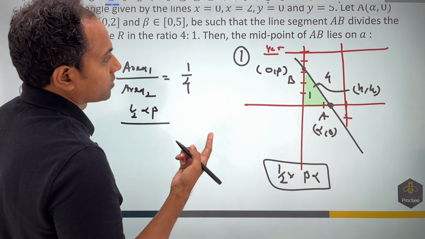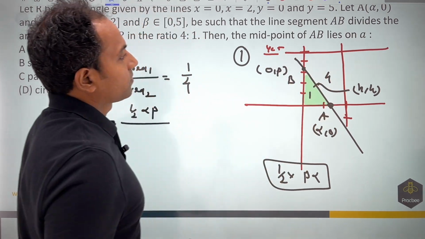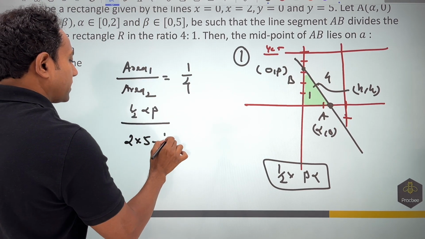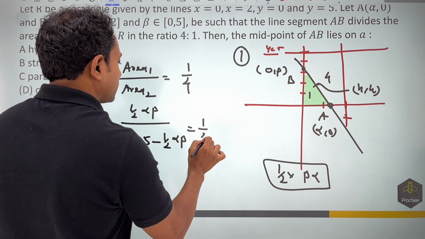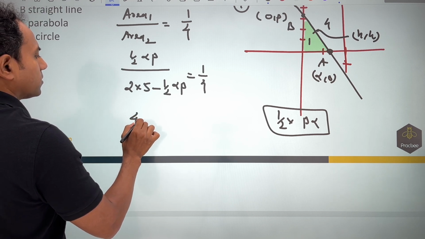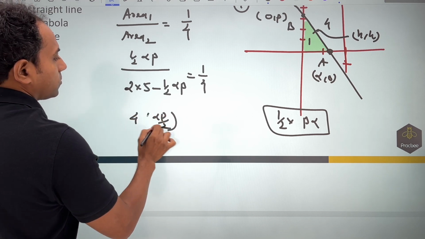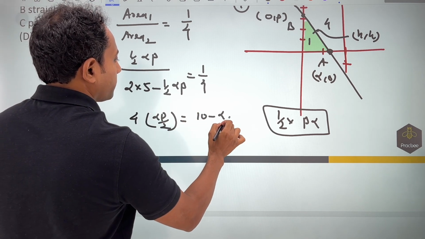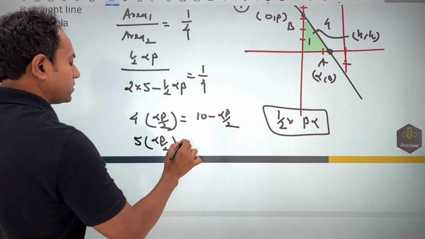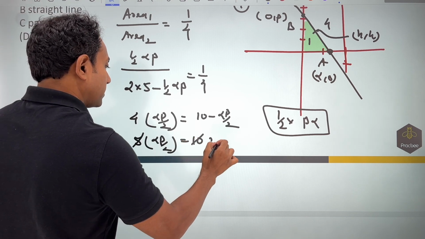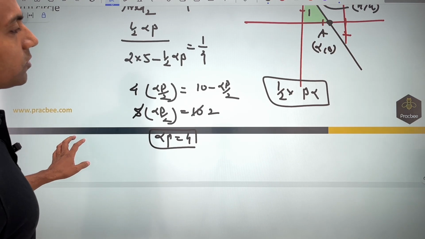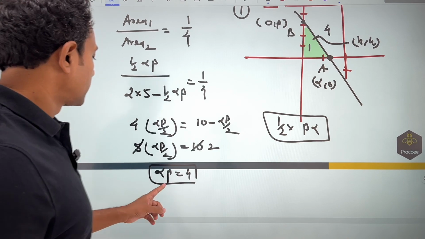The whole area, if you figure out, would be 2 into 5, that is the area of the rectangle, minus 1/2 alpha beta. Now this is given as 1/4. If I simplify this, you can see that alpha beta by 2 over 10 minus alpha beta by 2 is 1/4, so 5 times alpha beta by 2 is equal to 10. If I cancel this out, alpha beta is equal to 4. So these points alpha and beta satisfy this relation.